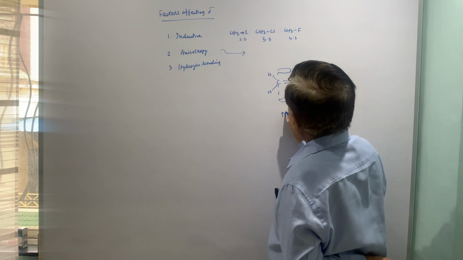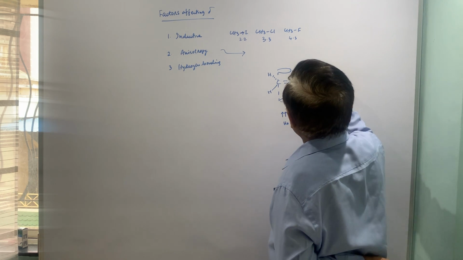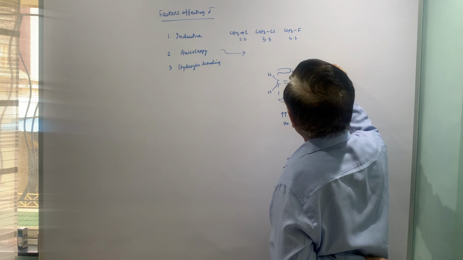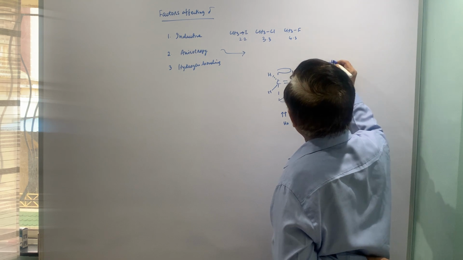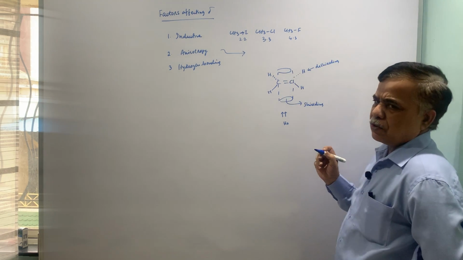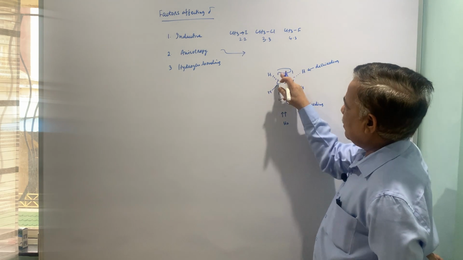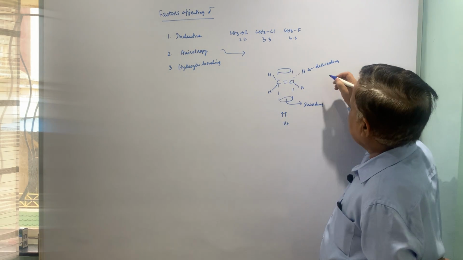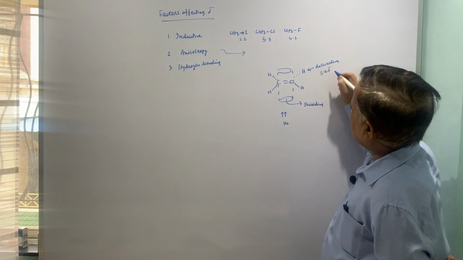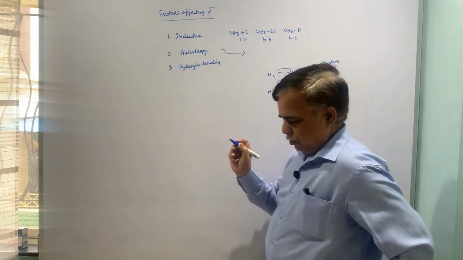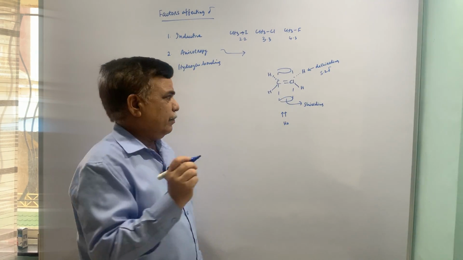This is the direction of applied magnetic field, and these are de-shielded because they won't enjoy the influence of secondary magnetic field. Secondary magnetic field is confined to carbons, and this will appear around 5.2 delta, which is quite downfield,